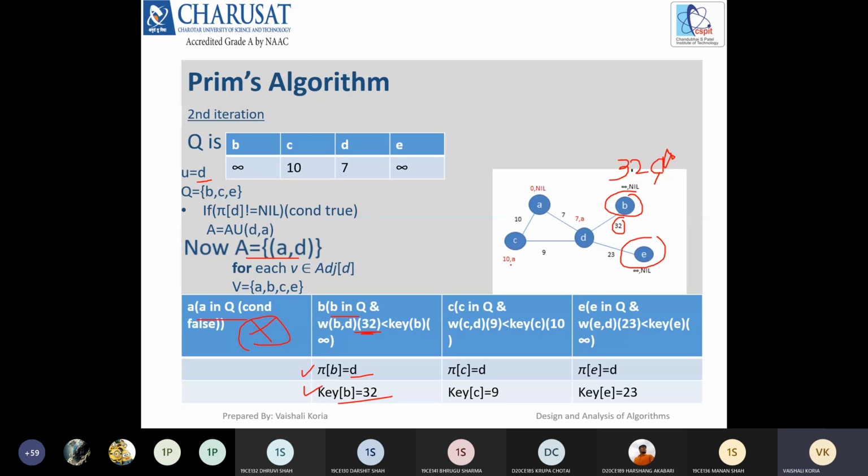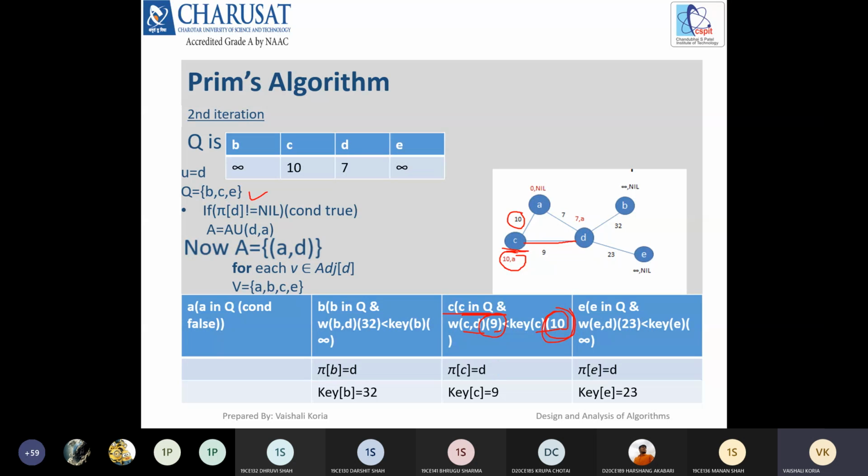Same way for C, C is in the Q, so we can check for a smaller weight. CD is 9 and the key of C is 10. Look here: when we performed the first iteration, the key of C became 10, but in the second iteration we find there is a connection which is less than this number.